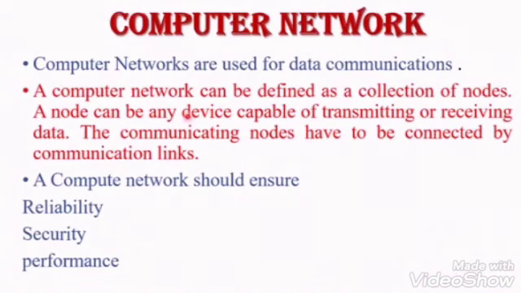Okay, so the next is computer network. Here I will give you a simple definition. A computer network can be defined as a collection of nodes. So what is a node? It can be any device capable of transmitting or receiving data. All computer networks must communicate the message across the network. The network should be connected with communication links, that is wires. The network should ensure reliability, security, and performance. These three things must be achieved in a computer network.